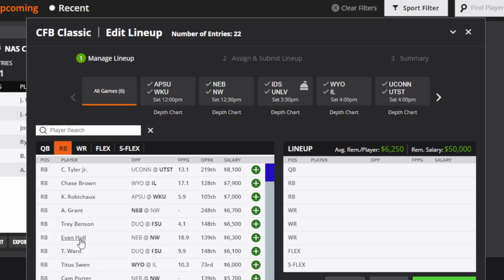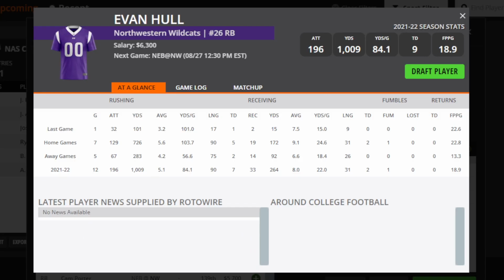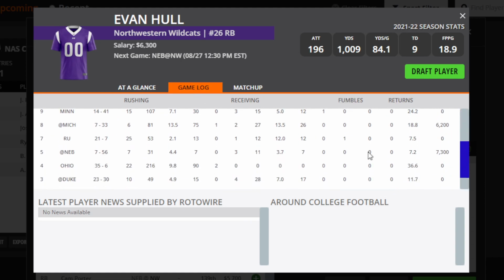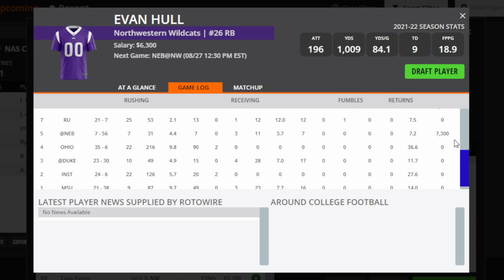And then another guy is Evan Hall for Northwestern. Last year he had 1,000 yards and 9 touchdowns. Now his team isn't scheduled to score a whole lot of points. Obviously going against Nebraska is going to be a little bit harder for Northwestern. But he does typically get some attempts, and he does have some touchdown potential in this game.